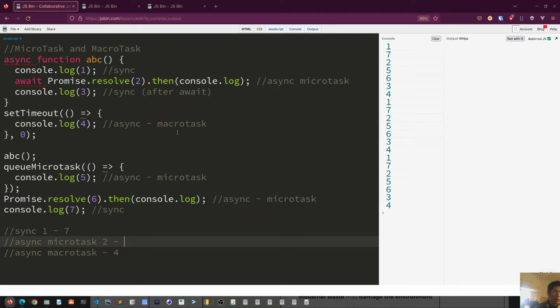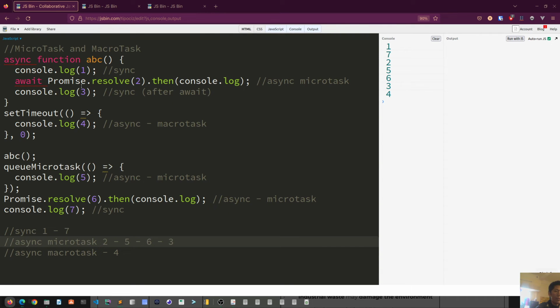And then 5, because now they are on a microtask queue. After that, we got 6, because it's still on a microtask queue. And then after that, we got 3. So you see the order is as usual. Async runs last, and we have async micro and async macro. So 1 is sync, 7 is sync, and 2 is async.